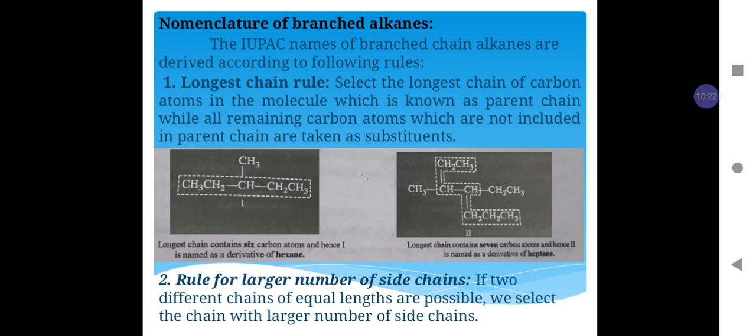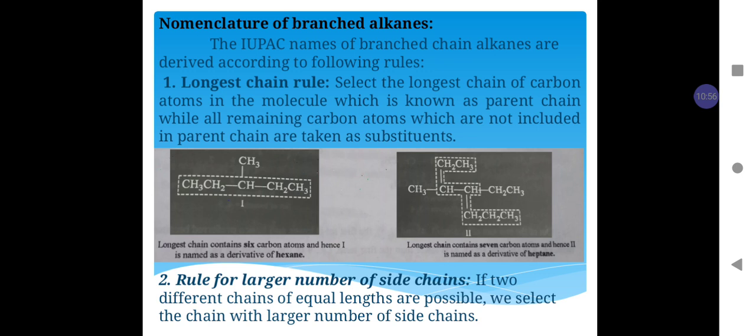So its name is 3-methyl hexane. Similarly, in the second molecule, the longest chain contains 7 carbon atoms, hence it is named as a derivative of heptane having two substituents, methyl on the left and ethyl, CH2CH3, on the right hand side.